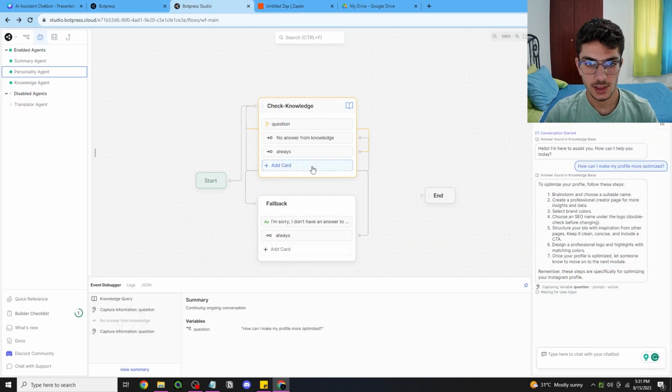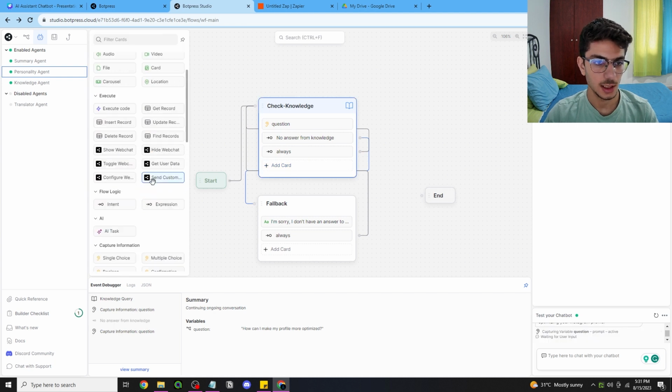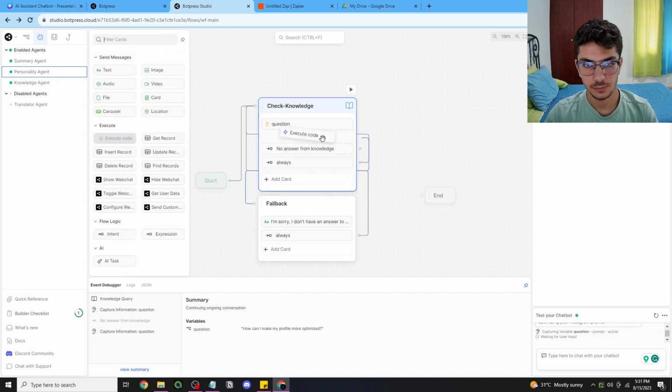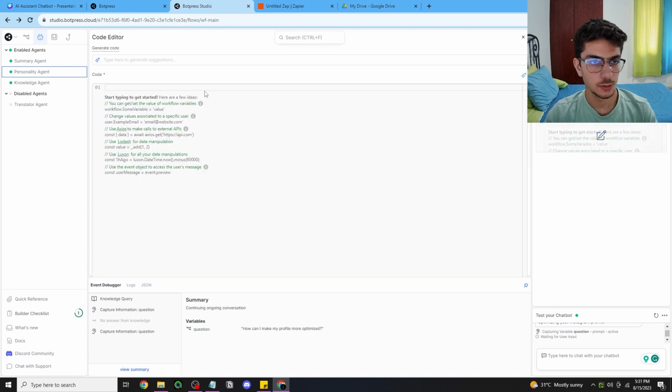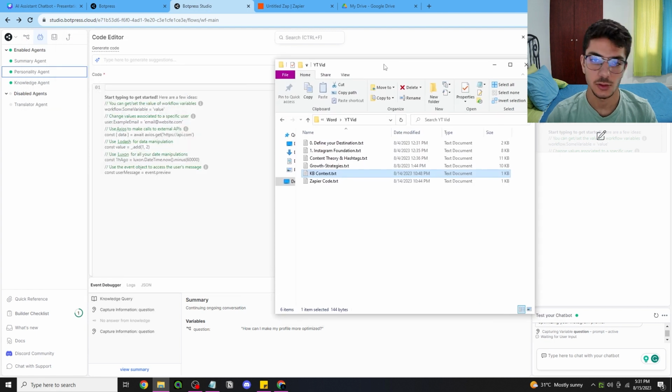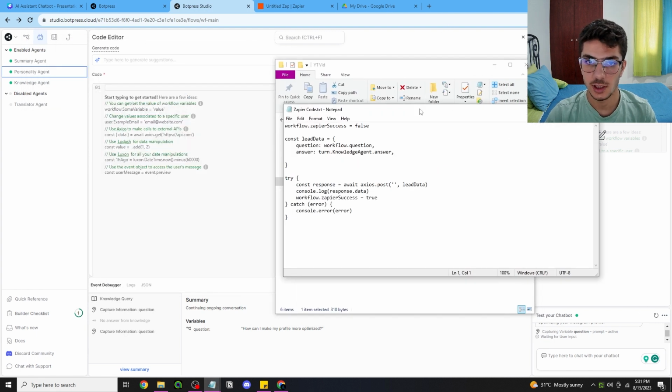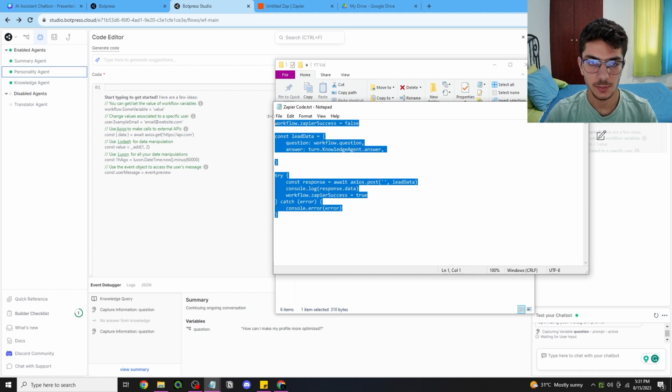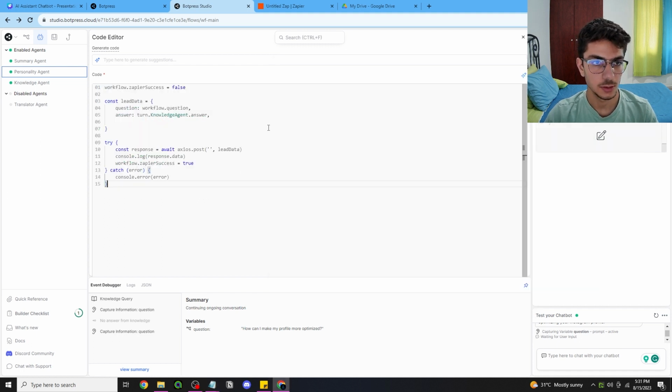What we want to do is add a card, which is execute code, and you don't have to worry about doing any code or anything of that sort. I have it right here in the file, and I'll also include it in the resources. Basically you can copy and paste the code, put it right here, and as you can see what is happening right here: workflow Zapier.success, you can ignore that, but right here delete data.